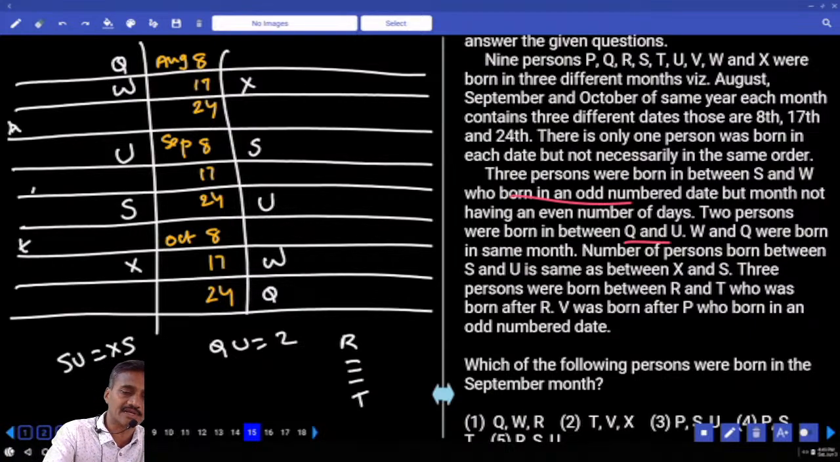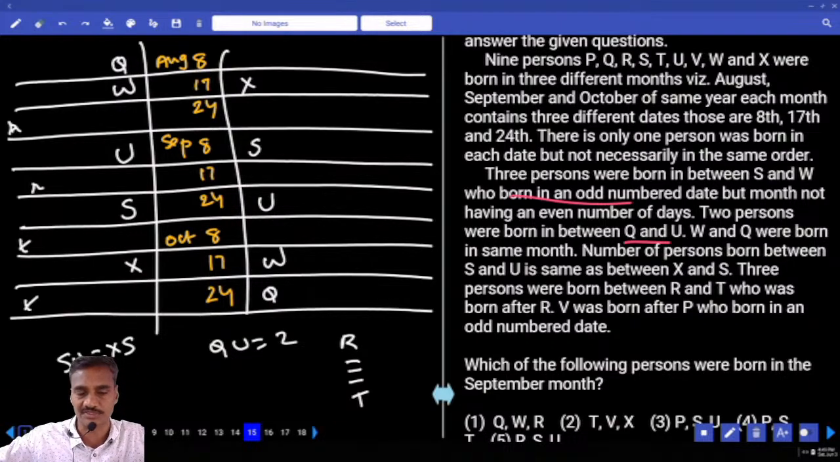Then can we have R at this place? 1, 2, 3. T can be here. There are 2 possibilities in this case. Then again in this case also, if R is here 1, 2, 3, T is here. Or if R is here 1, 2, 3, T is here. So 2 possibilities between R and T.